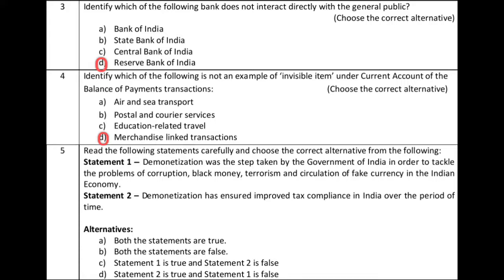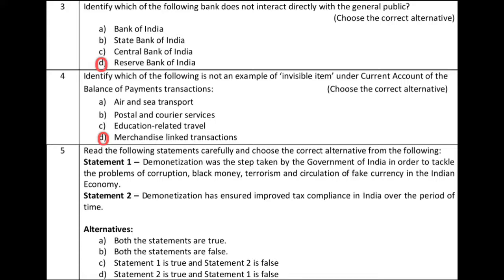Question number 5. Read the following statements carefully and choose the correct alternative from the following. The first statement is given. The statement is, the demonetization was a step taken by the government of India in order to tackle the problems of corruption, black money, terrorism and circulation of fake currency in the Indian economy. Actually, everybody knows why the demonetization was introduced in the year 2016. Because in order to tackle the problem of corruption, black money. So, that concept is correct. The statement 1 is correct.